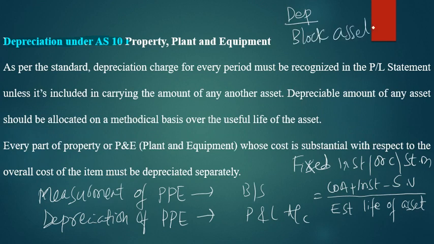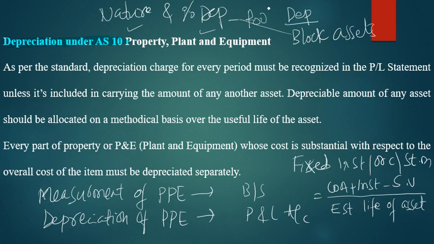What the block of asset says is that, based on the nature and rate of depreciation, assets are to be pooled or grouped. So based on that you are going to block the assets, block means group.